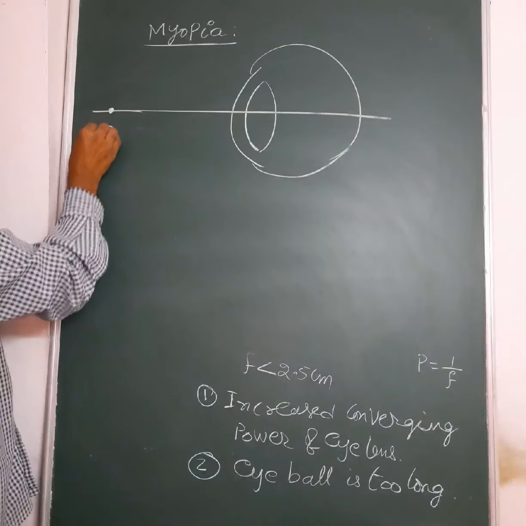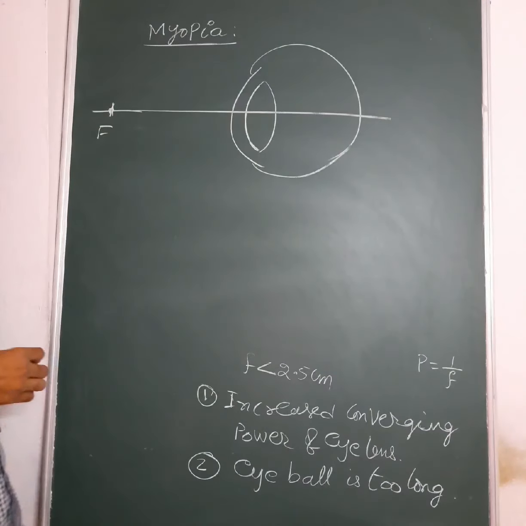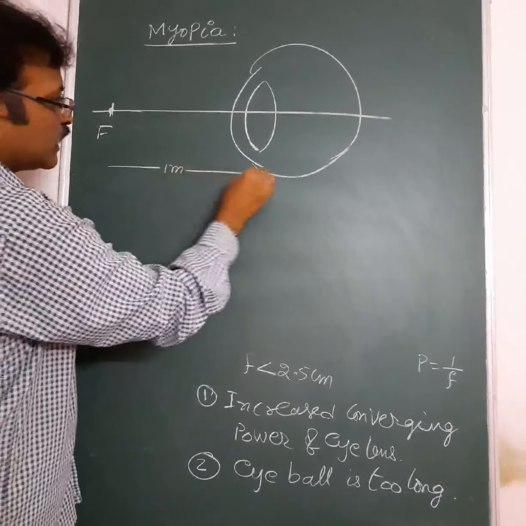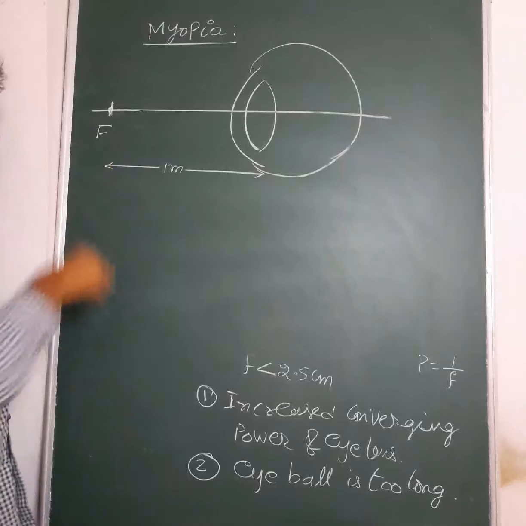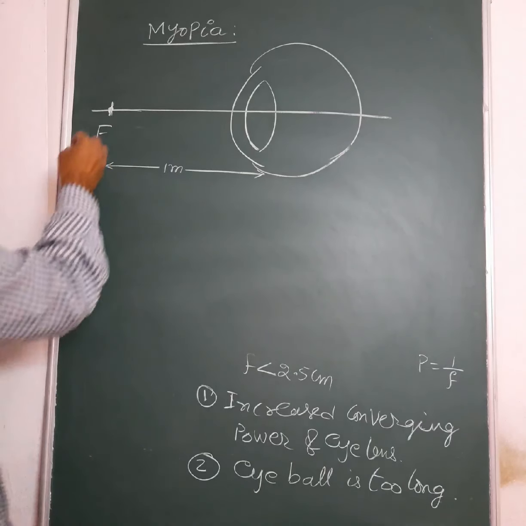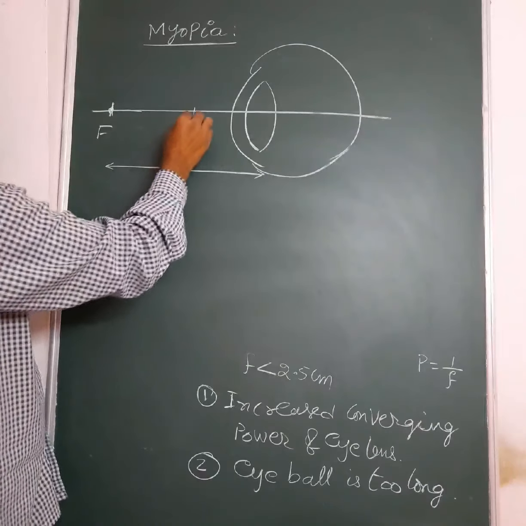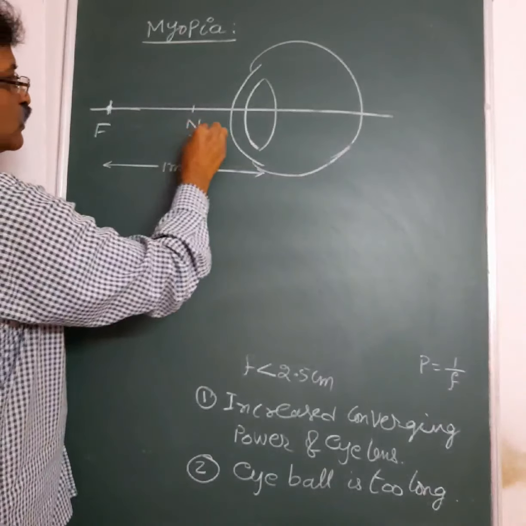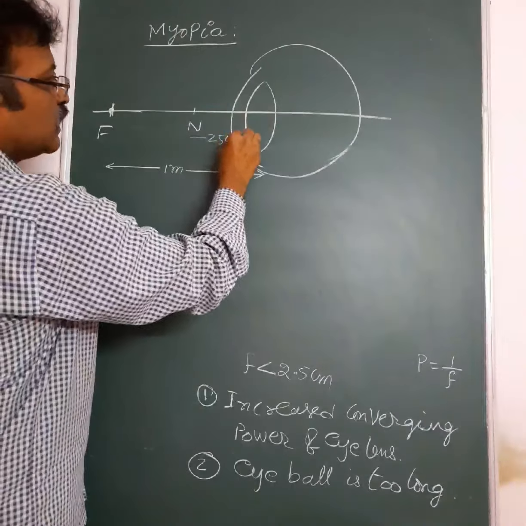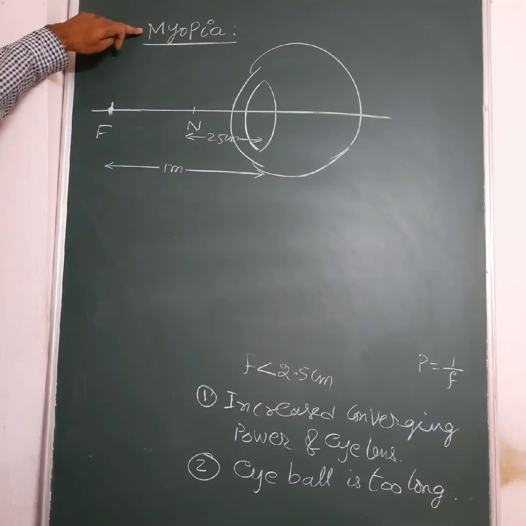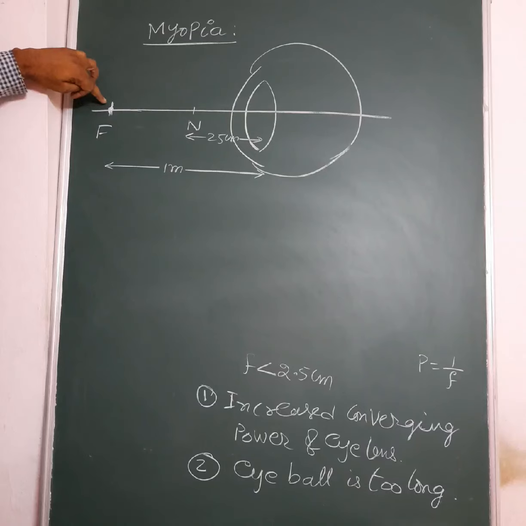This is the far point of the person who is suffering with myopia. Then if an object is placed at 1 meter or less than 1 meter, that is between the near point, which is 25 centimeters, and the far point of the myopic eye, which is less than infinity.